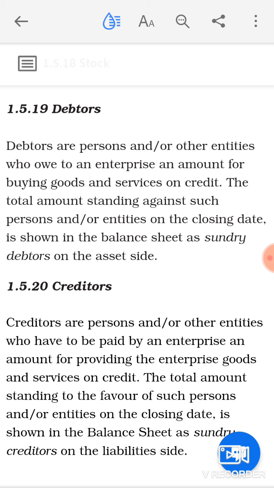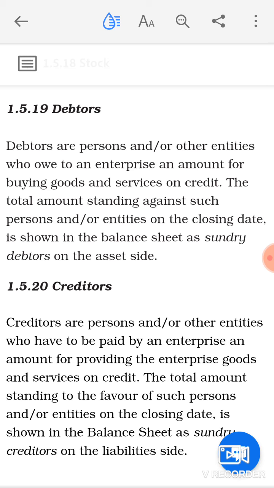So these individuals are known as the debtors of the business. It means debtors are those individuals from whom the business has to receive the amount for the goods sold to them on credit, and these debtors will be shown on the asset side of the balance sheet.